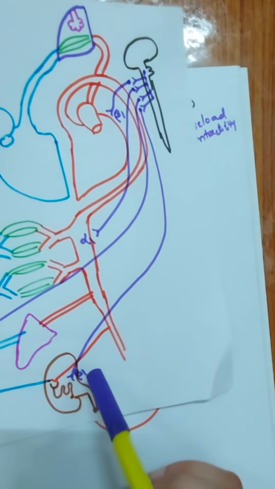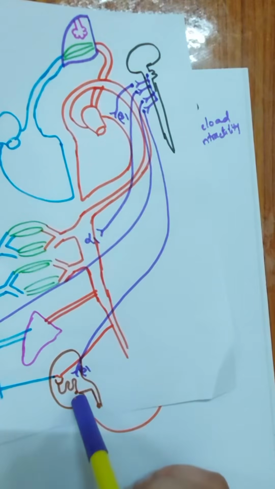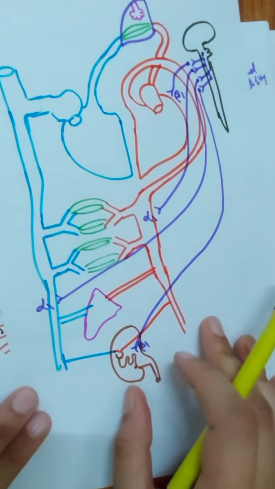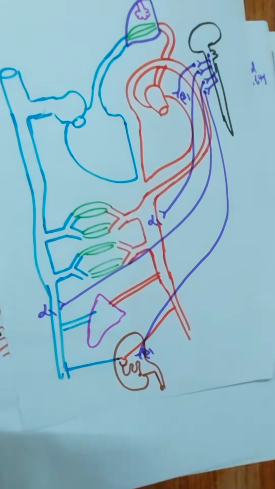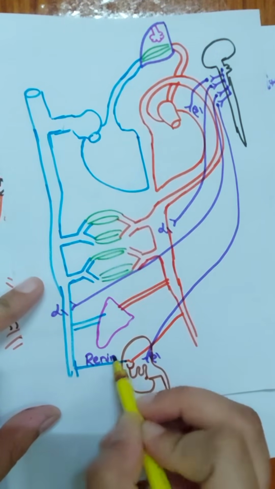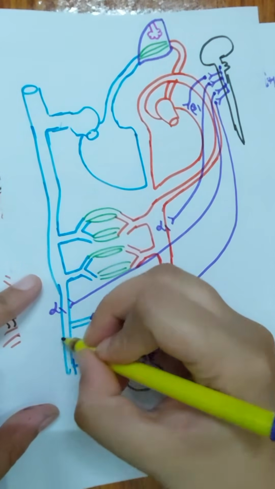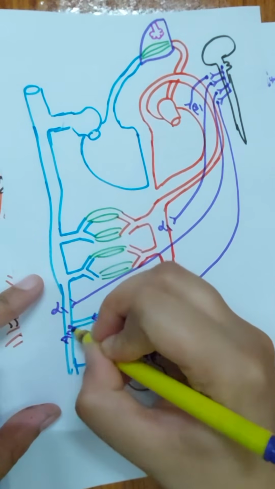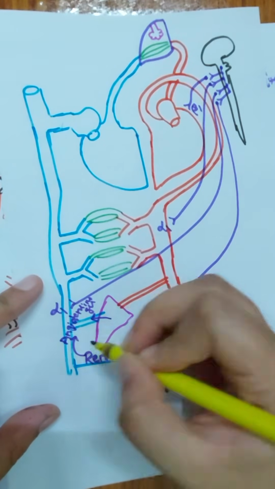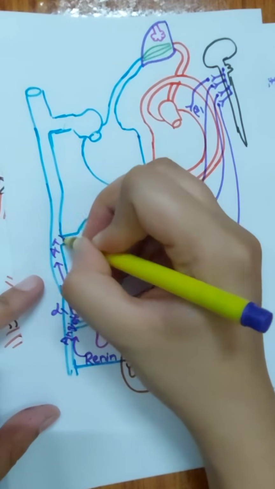Lastly, the last area where this postganglionic neuron approaches is the beta 1 receptor of the juxtaglomerular apparatus. Now what happens when this happens? When the juxtaglomerular apparatus gets activated, it will cause release of renin, the enzyme renin. And what will this enzyme renin be doing? From the liver, angiotensinogen will be released, and this renin will act on angiotensinogen and convert angiotensinogen into angiotensin 1.